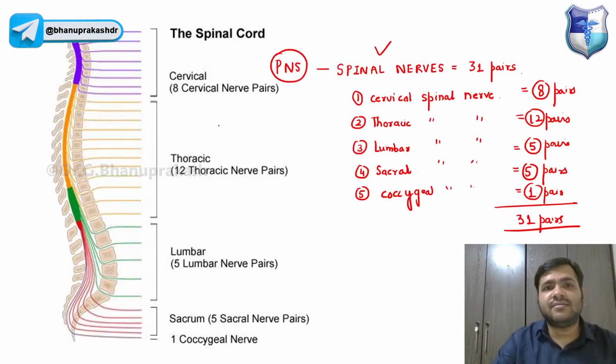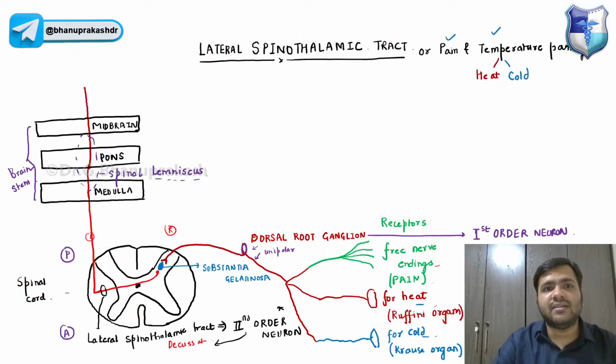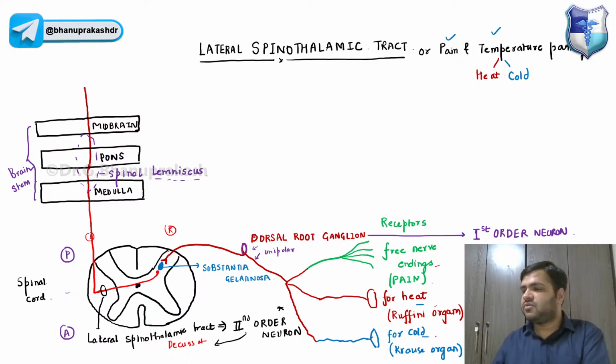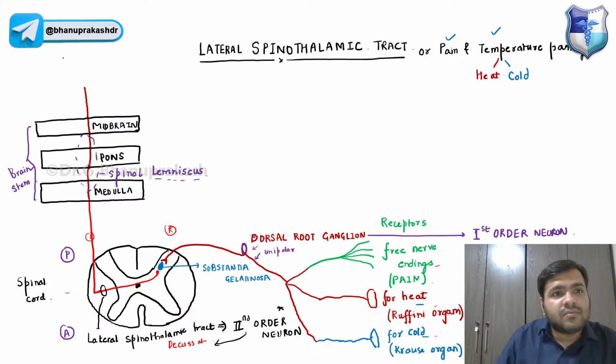So let us try to draw the thalamus in the diagram so that it becomes easier and clearer, guys. Let us draw the thalamus over here. Now this is the thalamus, right?